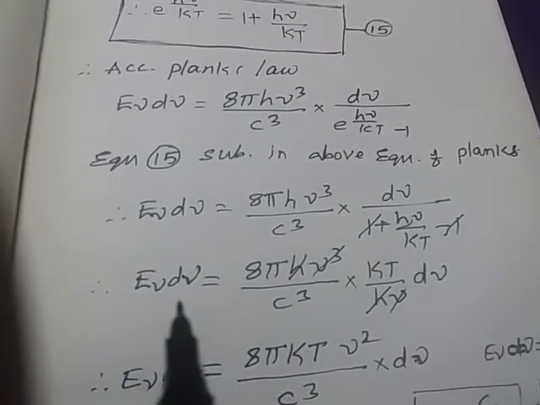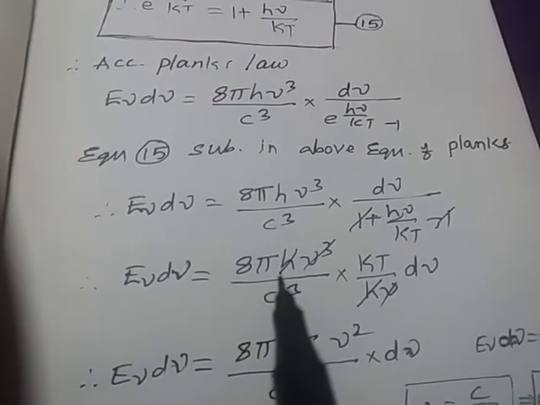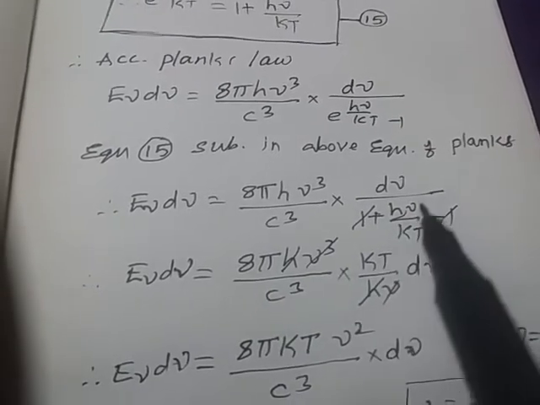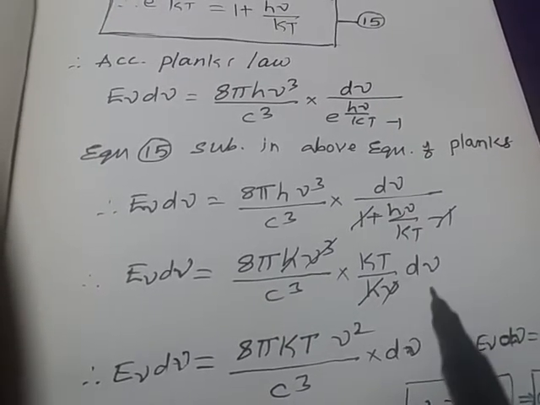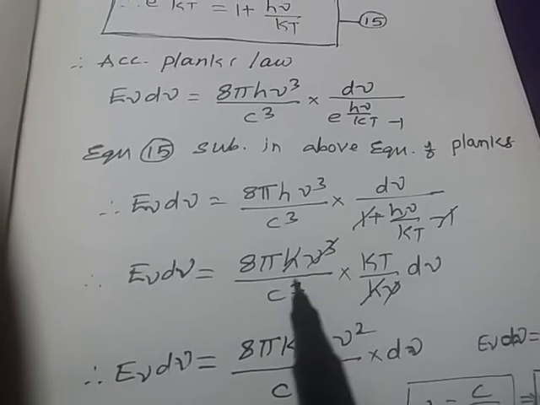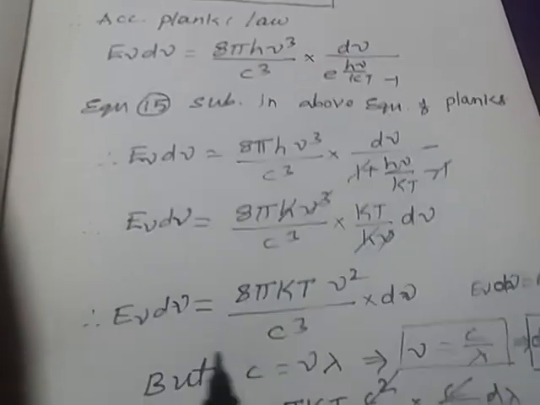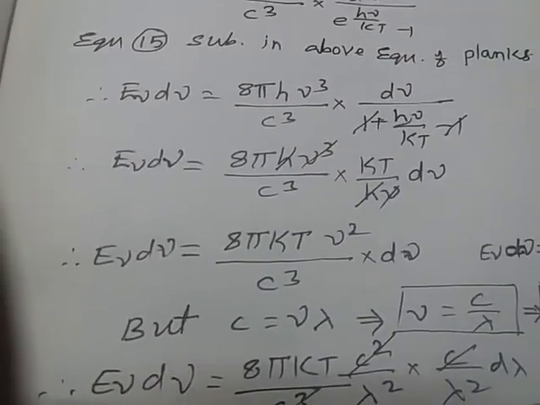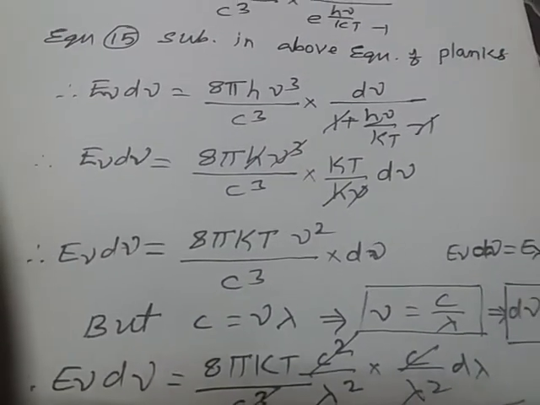So E nu d nu equals 8 pi h nu cube by c cube into kT by h nu into d nu. Nu and h get cancelled. So we get E nu d nu equals 8 pi kT nu square by c cube into d nu.